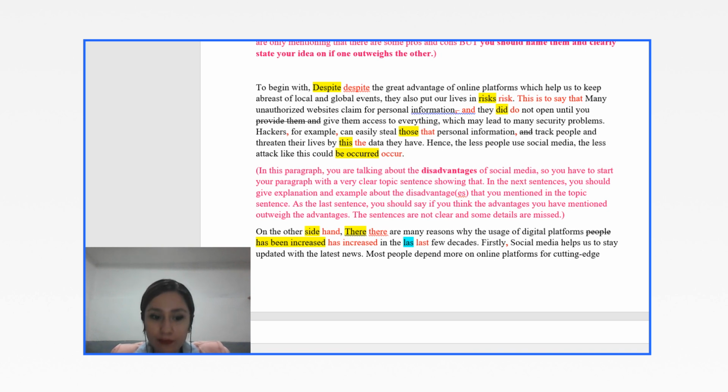That's the problem with your topic sentence here. It is not clear that you want to talk about the disadvantages. You have to directly mention this word or its synonyms.